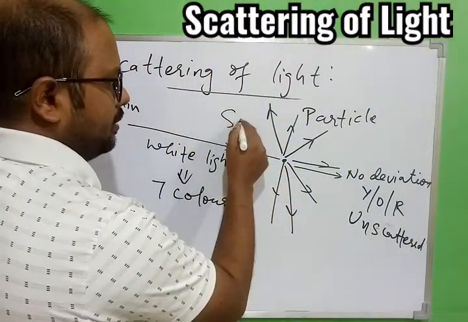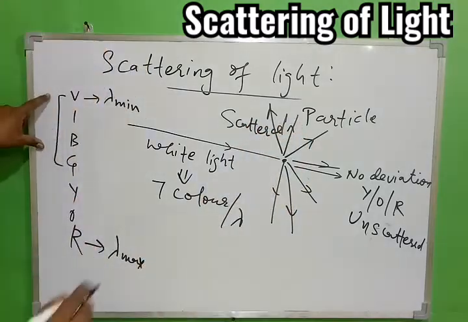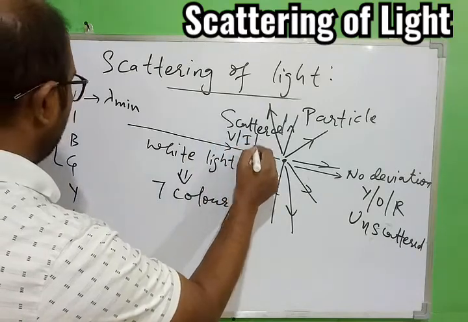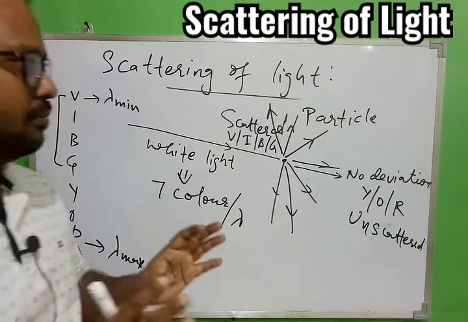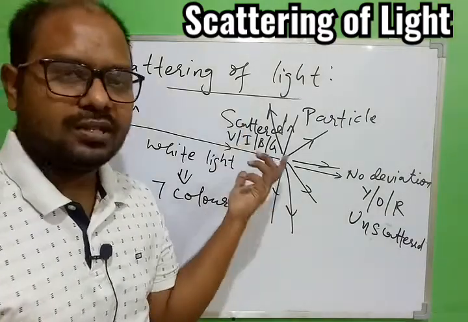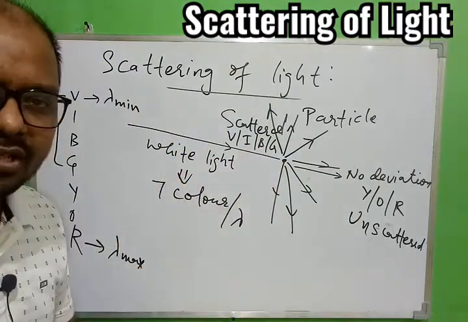And these are scattered. So scattered which color? That is violet, indigo, blue, green. I'm just taking the example. Okay, so it may be possible one color may be only scattered, 2 colors may be scattered, 3 colors may be scattered. Okay, so always remember this concept.